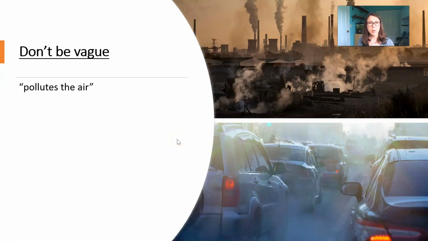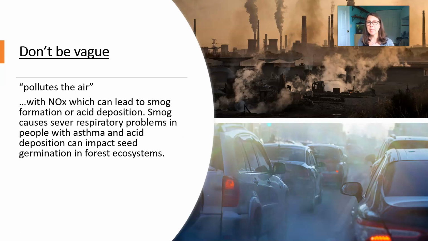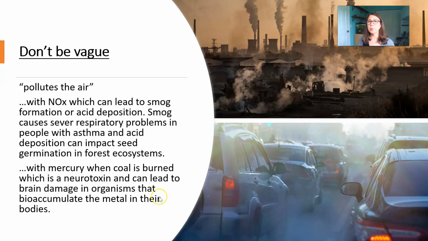Similarly, if you're looking at air pollution, if you're ever finding yourself writing something like it pollutes the air, then back it up with a specific pollutant and the harm that it causes. So it pollutes the air with NOx, which can lead to smog formation or acid deposition. Smog causes severe respiratory problems in people with asthma, and acid deposition can impact seed germination and forest ecosystems. Or it pollutes the air with mercury when coal is burned, which is a neurotoxin, and can lead to brain damage in organisms that bioaccumulate the metal in their bodies. Again, it's a specific pollutant and the harm that's being caused.